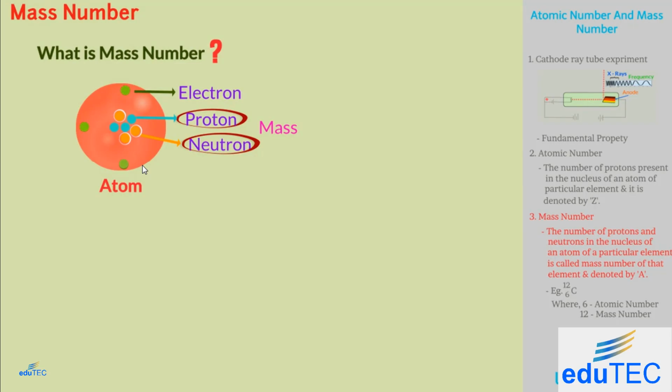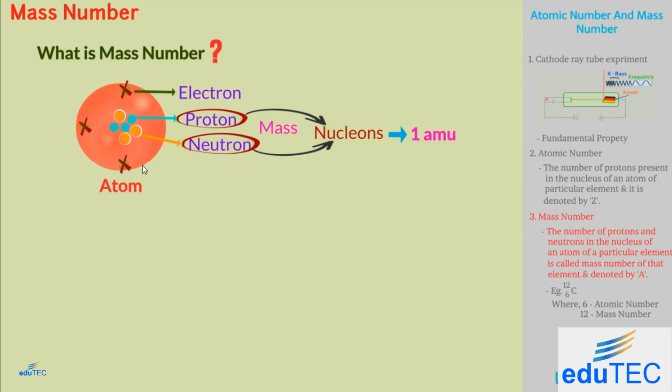Electrons are present in the space around the nucleus and hence do not contribute to the mass of atoms. Protons and neutrons are collectively called nucleons. The mass of a nucleon is nearly 1 atomic mass unit.